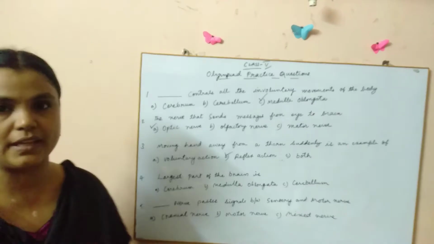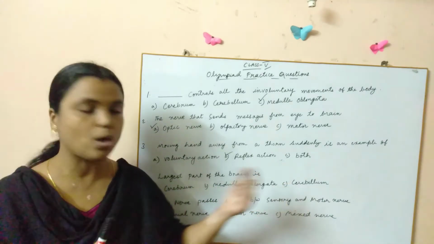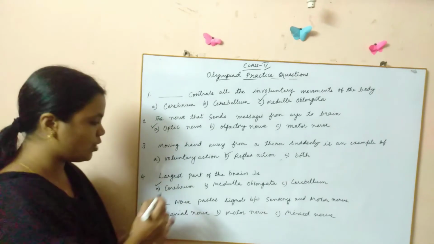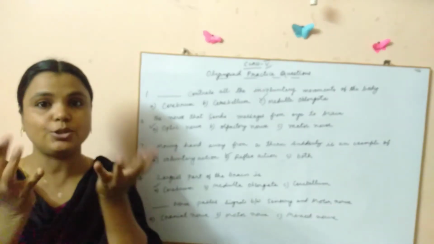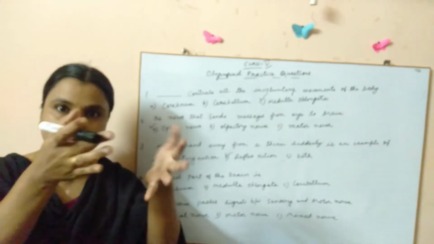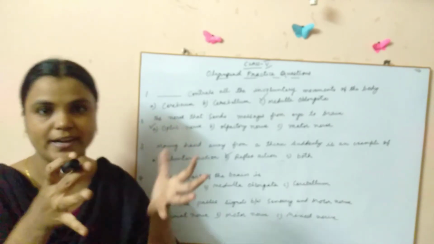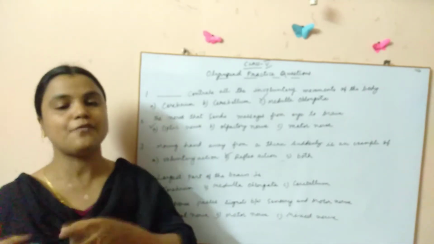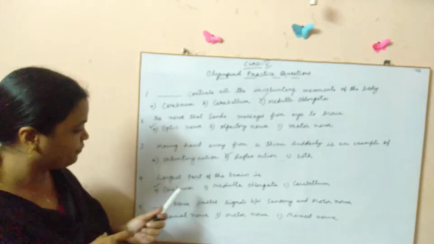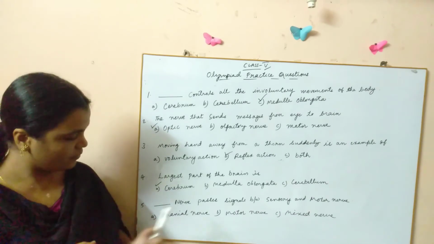Largest part of the brain. Now, what is the largest part of the brain? Is it cerebrum, medulla oblongata, or cerebellum? It is cerebrum. You know that cerebrum is divided into 2 hemispheres. We have the right cerebral hemisphere. Hemisphere means halves, 2 halves. So, the right half and the left half. Right cerebral hemisphere and the left cerebral hemisphere together are called cerebrum. Right, children? So, it is the largest part of the brain.